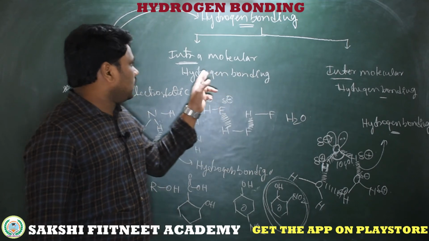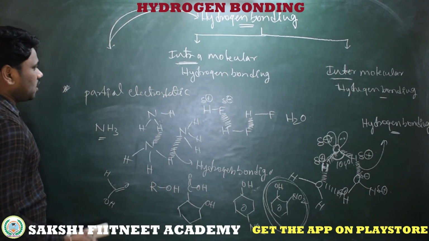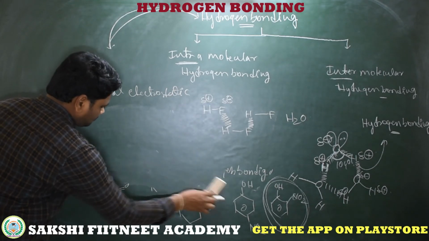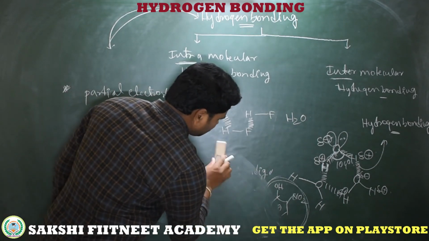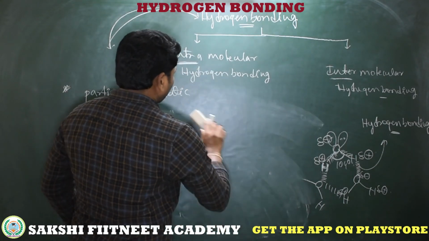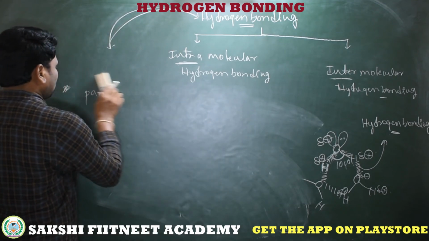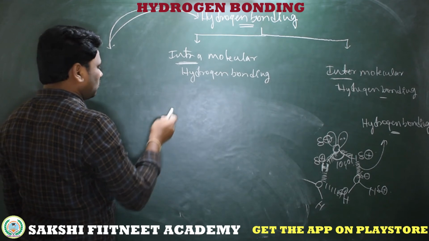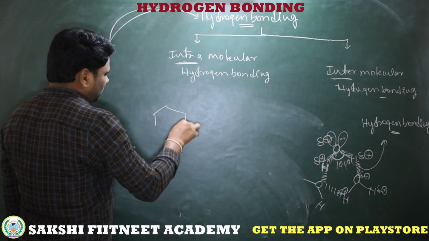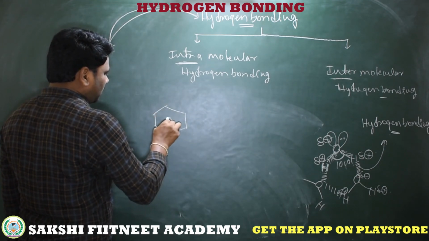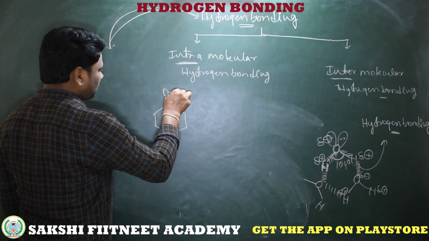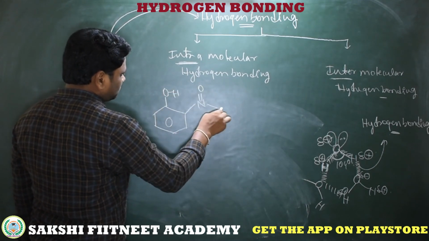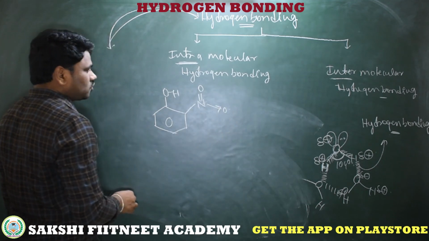So now I am taking intramolecular hydrogen bonding. What is intramolecular hydrogen bonding? It is hydrogen bonding within the molecule. For that, the best example is ortho-nitrophenol.